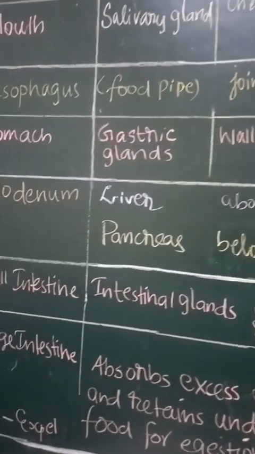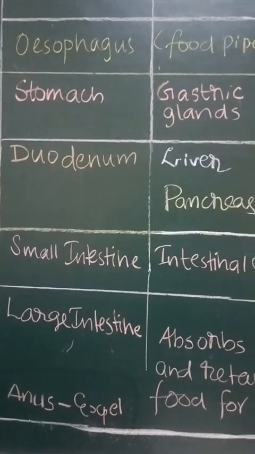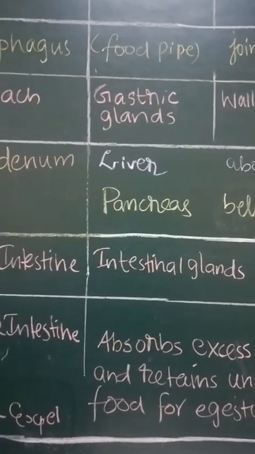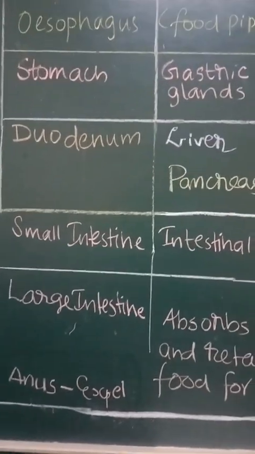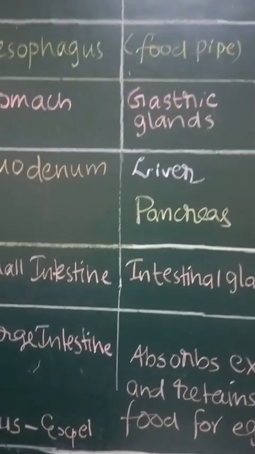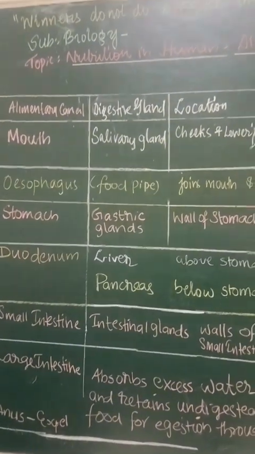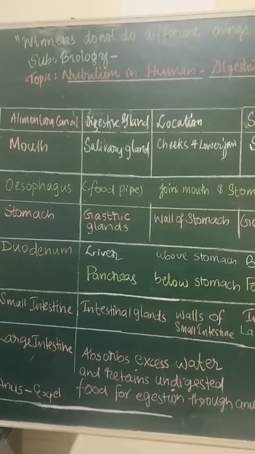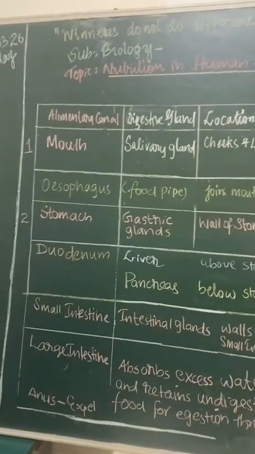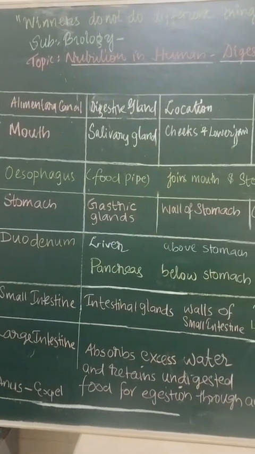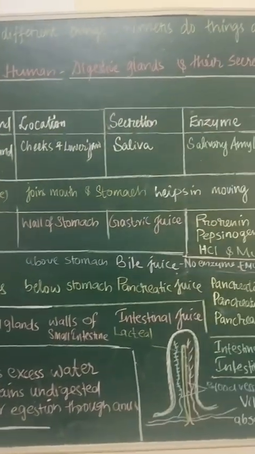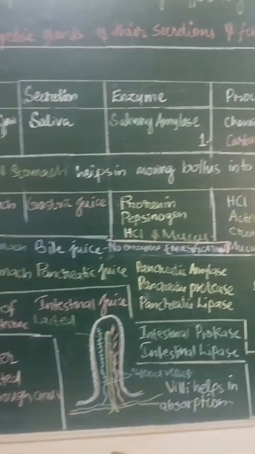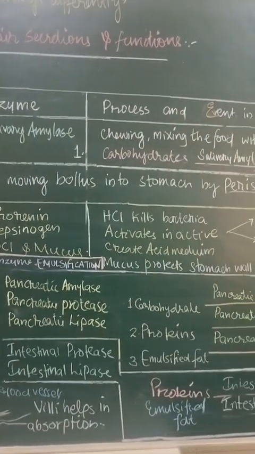So after absorption, it moves to the large intestine, which absorbs the excess water, and the undigested food through the anus will be expelled out. This is the brief of the digestion in human, and the 3 phases: buccal digestion, stomach digestion and intestinal digestion, with the respective glands, location and their secretions.